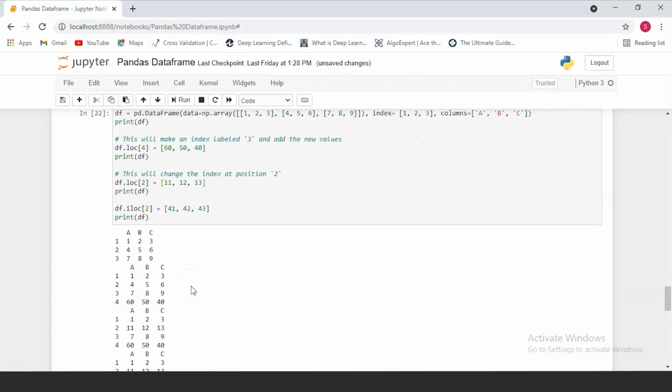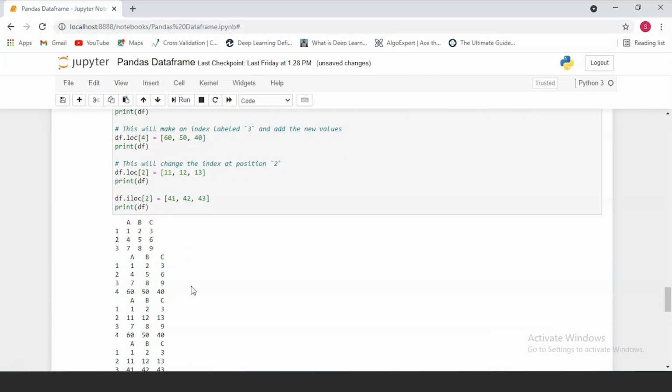Now let's use loc to add a new value to our data frame. This should be 4, this shouldn't be 3. This will make an index label 4 and add the new values. As you can see already, our data frame row index ends at 3. But using loc, we're going to make a new row label 4 and add the entire row to our data frame.